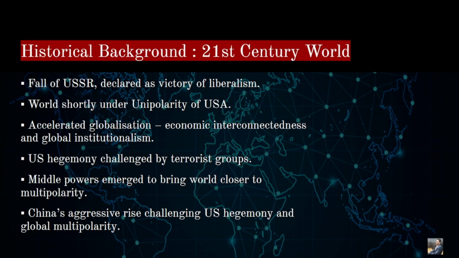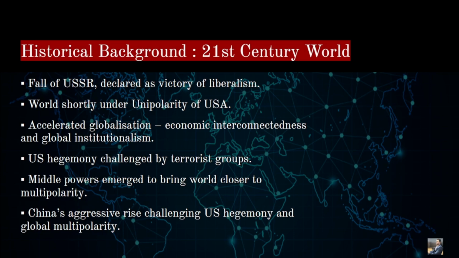They started coaxing countries like India to follow the LPG reforms, right? So that was basically the agenda of the United States and the enforcement of its unipolar power of the world. So economic interconnectedness and global institutionalism was the final result of globalization, right?